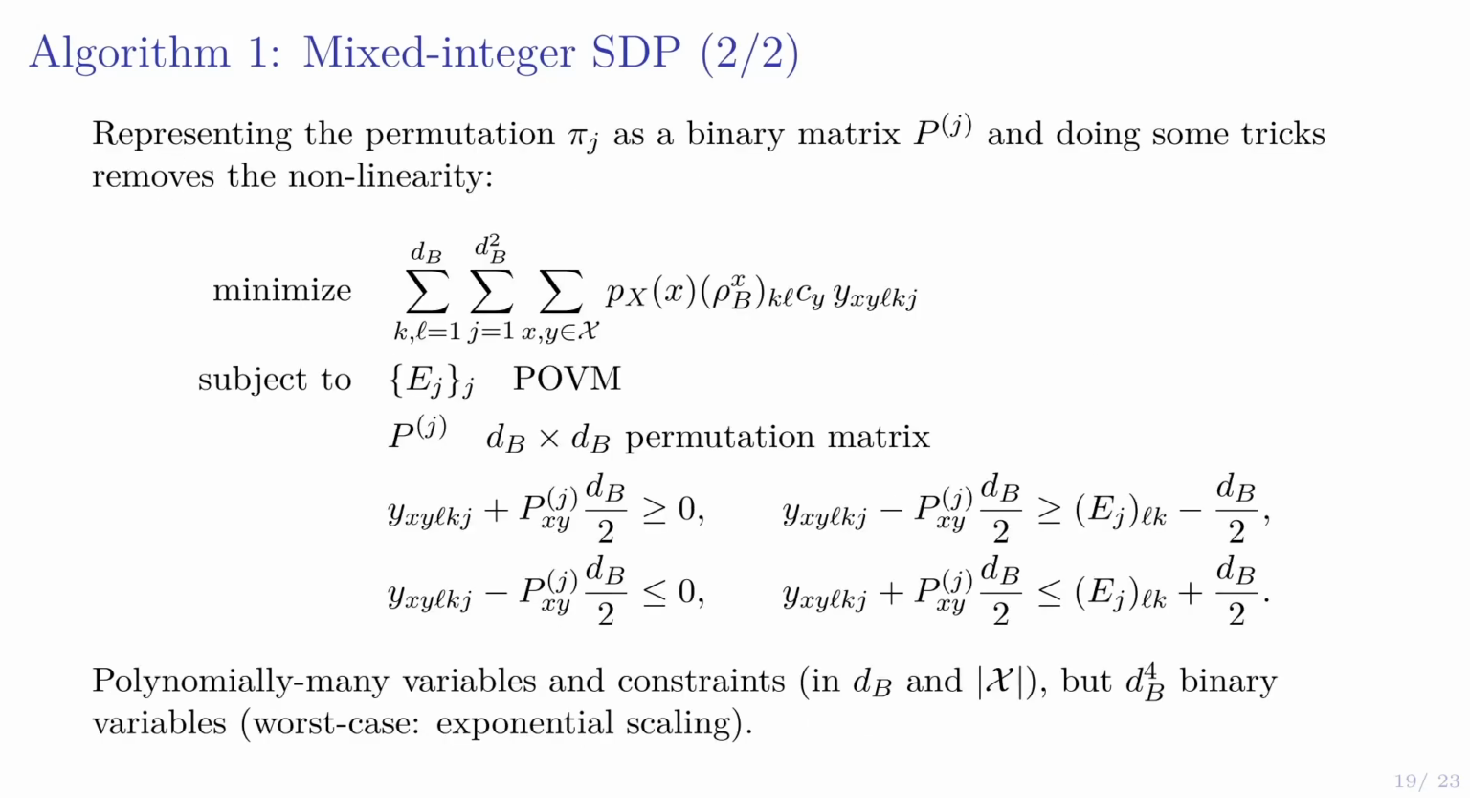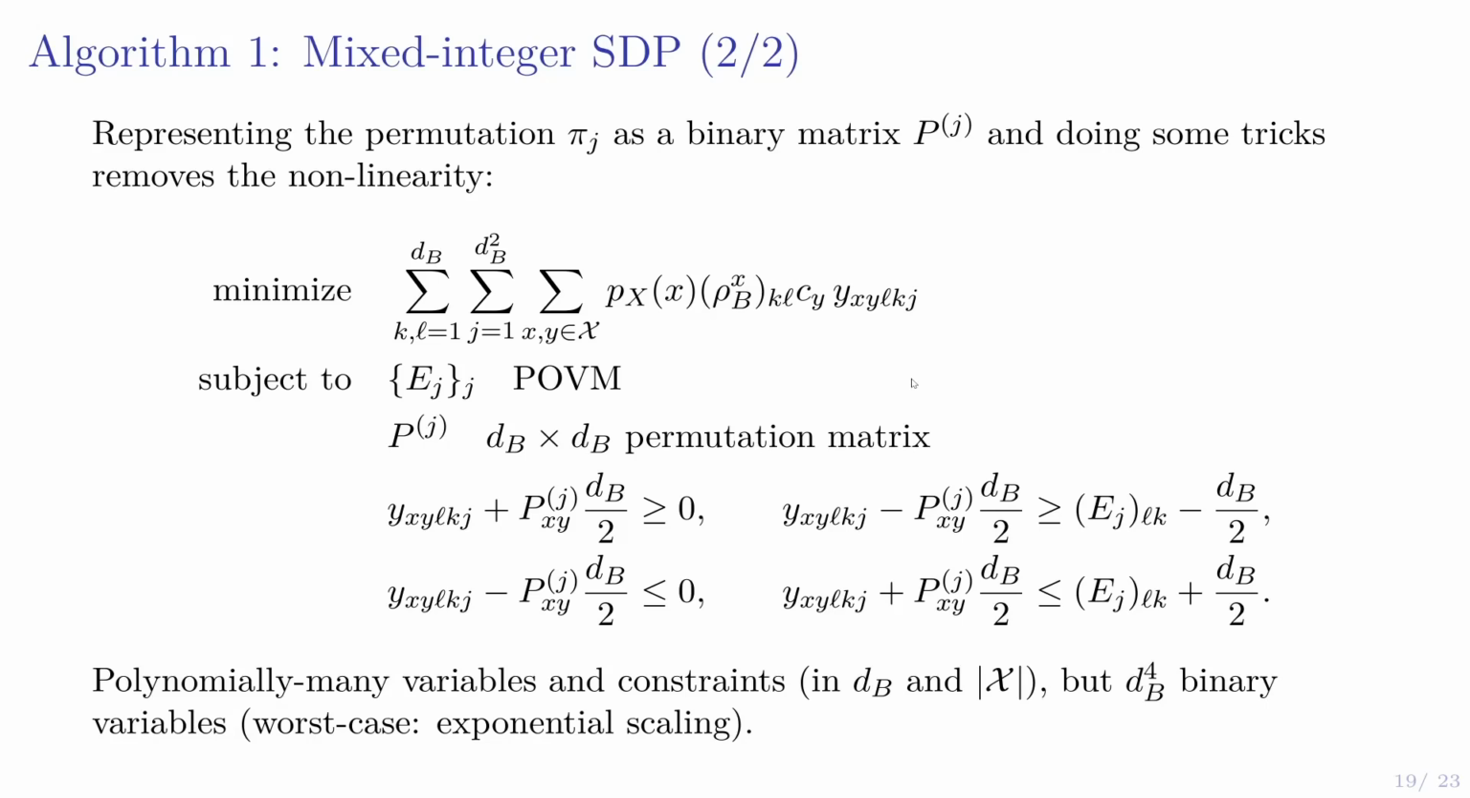So the first thing we can do is represent the permutation pi j as a binary matrix Pj, and then using the fact that it's a binary matrix, we can do some tricks and remove the nonlinearity by adding in some extra variables. In this reformulated problem, I won't go through exactly how you do it. The only variables are these y, x, y, l, k, j. So now it's got 5 indices, but the indices all range over 1 to dB, 1 to dB squared, and so on. So there's only polynomially many of these variables y, and they're subject to polynomially many constraints, all written down here.